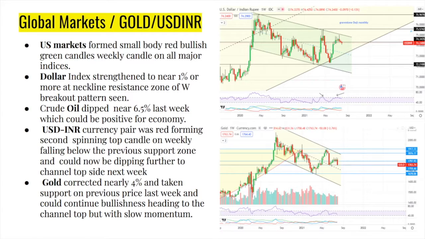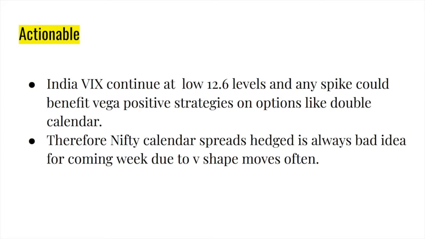And at the bottom you have gold, which has corrected 4%. The wide range bearish candle, 4% correction. It has taken support at the support zone band. It may be bouncing up further to the channel top after that, most likely, right? Now India VIX, as we saw earlier, has dropped slightly, and it is still in the low volatility zone of 12.6, so Vega positive strategies may work, as a spike can be expected, and that's why we have a Nifty calendar spread position that is Vega positive, as suggested here.